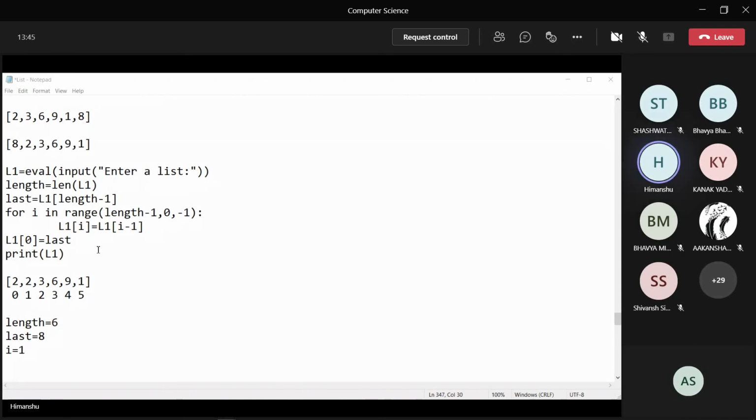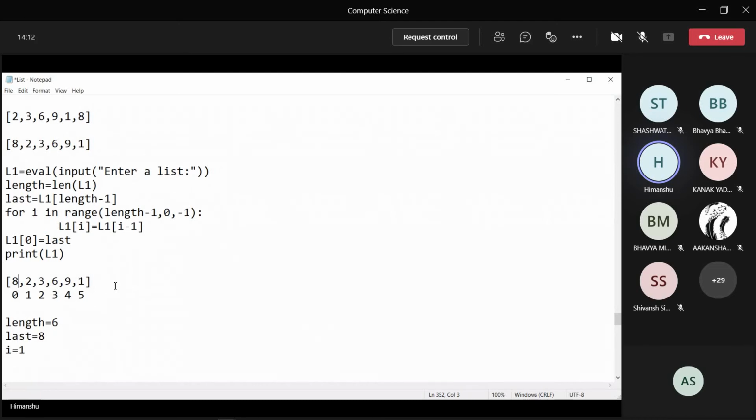Yes, right. So the termination of the loop now. Whatever element you have at the last position, in the last variable we had stored 8. Now 8 is to be copied to index 0. Yes. Print L1, so this list will get printed on the output screen. So this is the shifting of the elements to the right side.